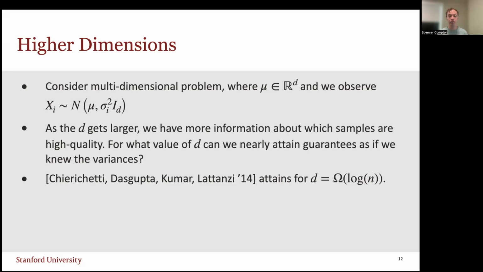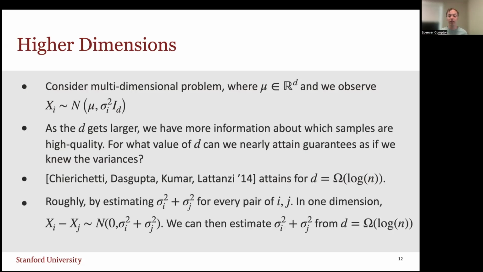This was studied by Chierichetti, Dasgupta, Kumar, and Lattanzi in 2014. They showed that when d is at least log n, you can get the rates roughly as if you knew the variance of each sample. For some motivation, they study this through the lens of dealing with crowdsourced data, where each of these corresponds to a user labeling some data. Each dimension is maybe some different item they're labeling. As you have higher dimension, you've seen more labels from each user, and you have more of an idea of what the variance is for that user.